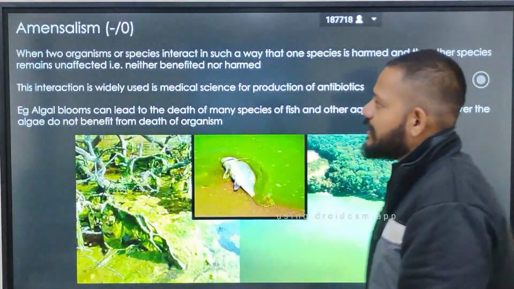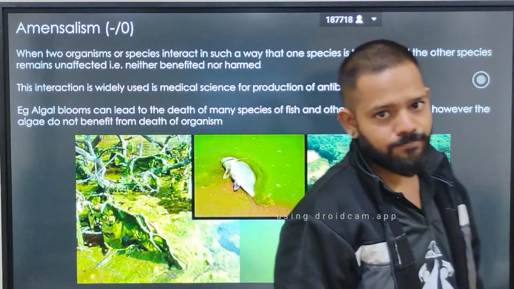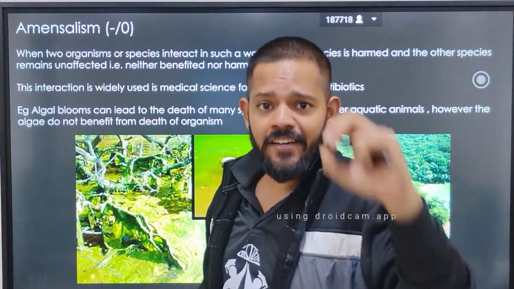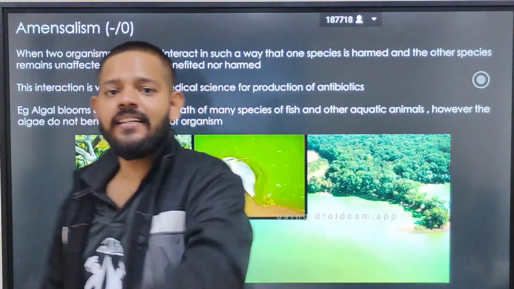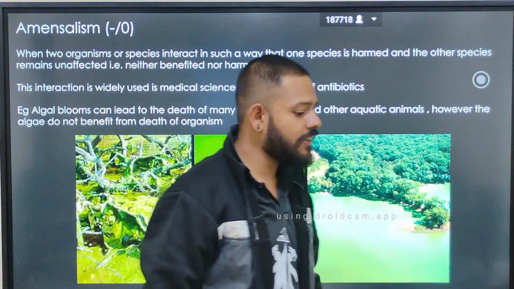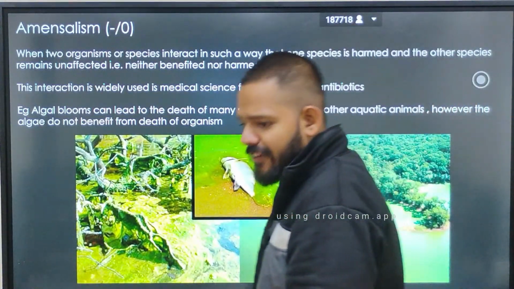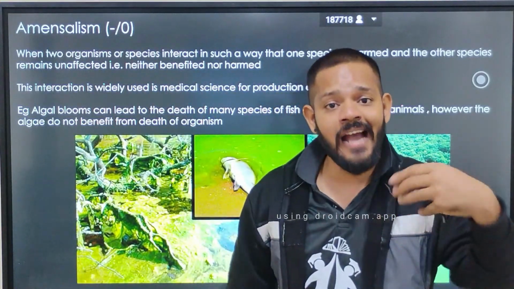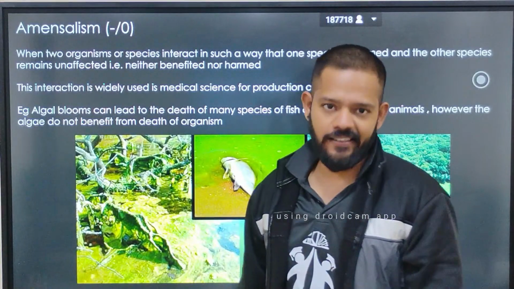Okay. Now, the last example, the last interspecific relationship, is amensalism, in which one species is zero, neither gain nor loss, and one species gets a loss: a minus-zero relationship. So the first example of amensalism is algal bloom, in which the species which does not get any harm or any profit is the algae.